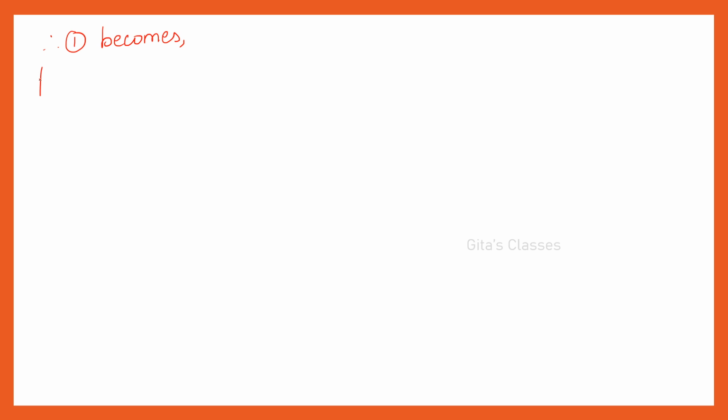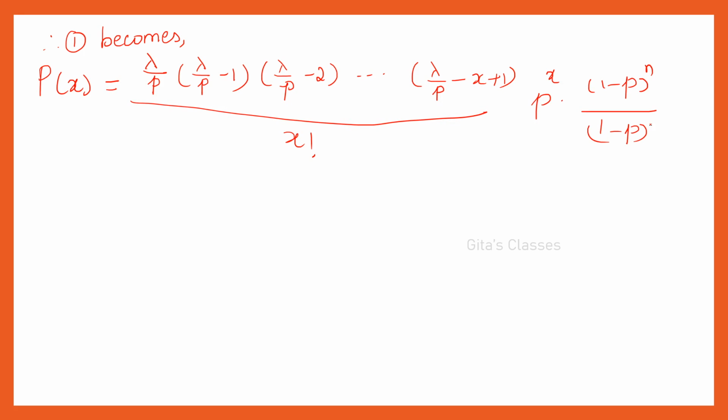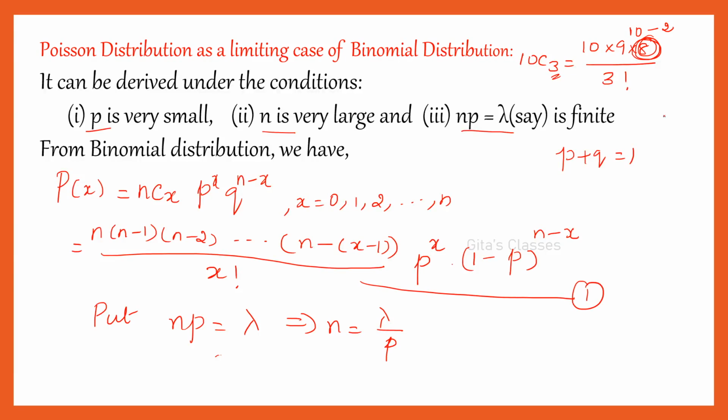Therefore, equation 1 becomes, what will you get? P of x is equal to n into, so lambda by p into n minus 1, right? So lambda by p minus 1 into lambda by p minus 2, etc. up to lambda by p minus x plus 1, whole divided by x factorial into p^x into (1 minus p) the whole power n divided by (1 minus p) the whole power x. How? See, I have this term, right?